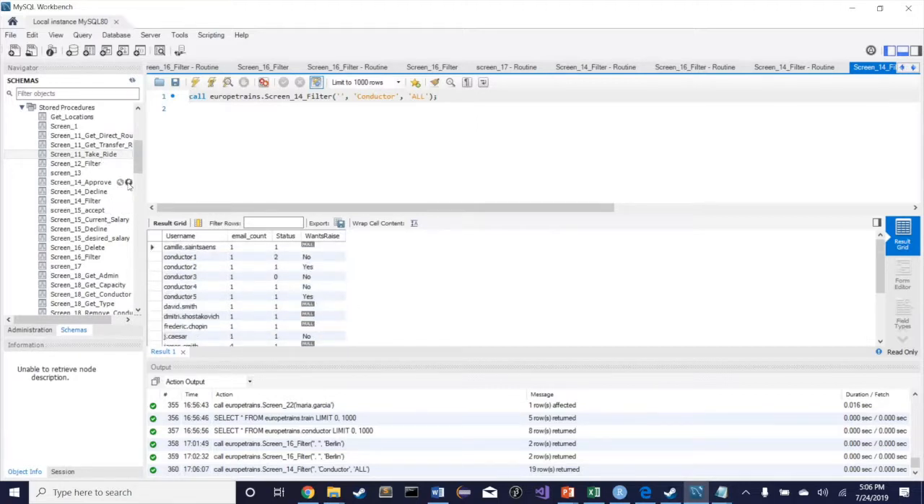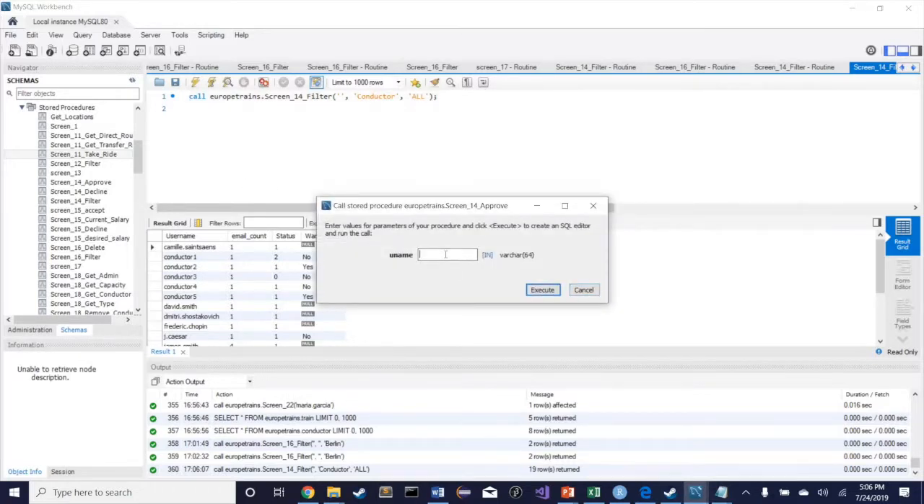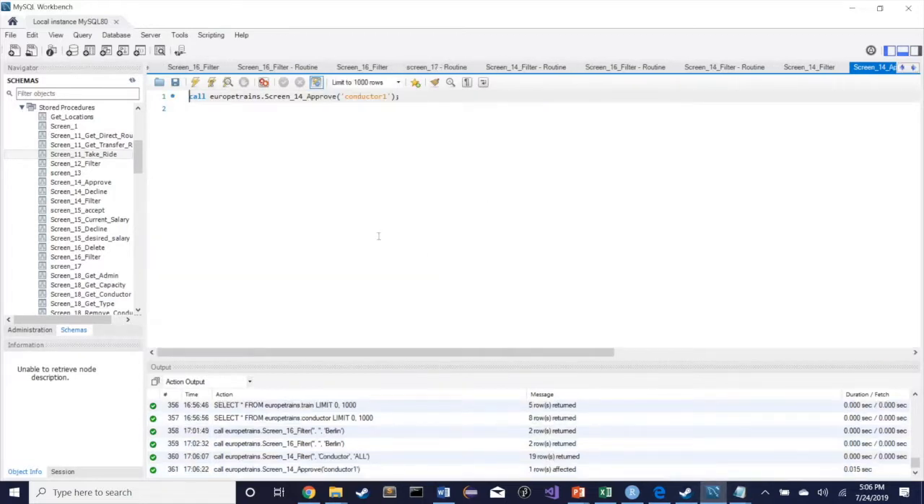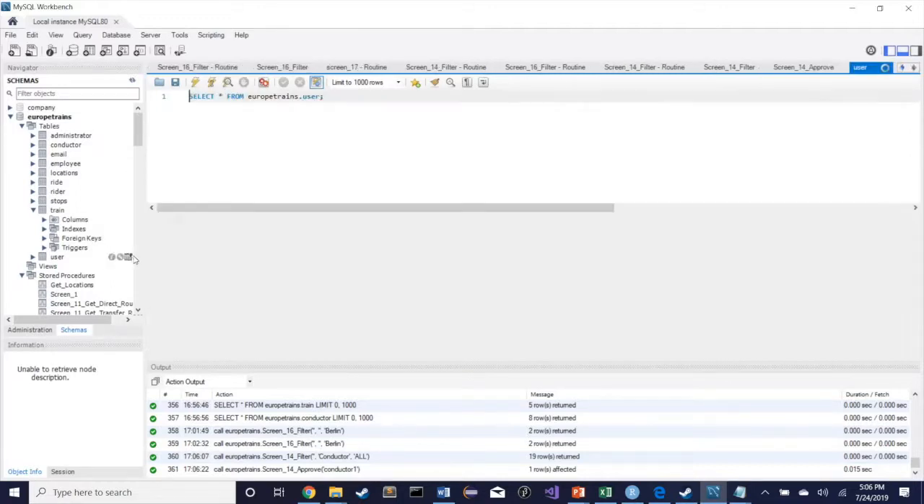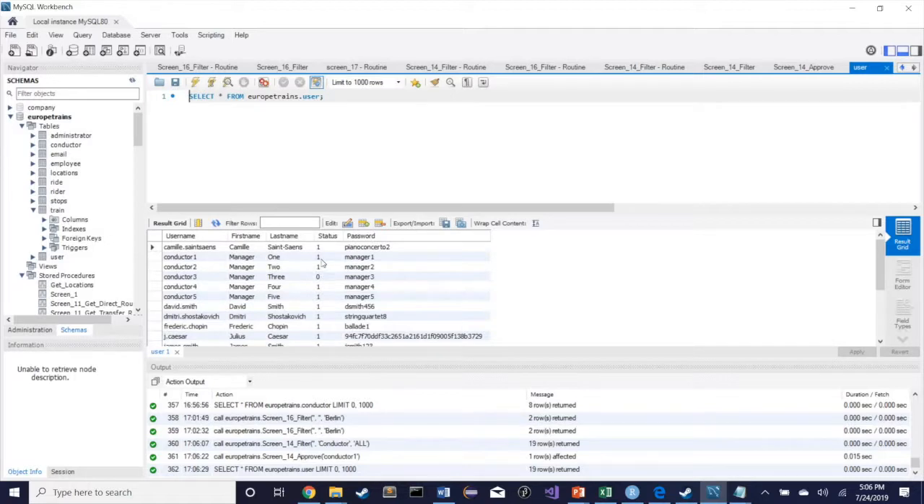After seeing this, we're going to go to screen 14, approve. We're going to type in conductor 1, and we're going to approve him. And if you take a look at the corresponding table, you'll see that the status of conductor 1 is now 1, which stands for accepted.